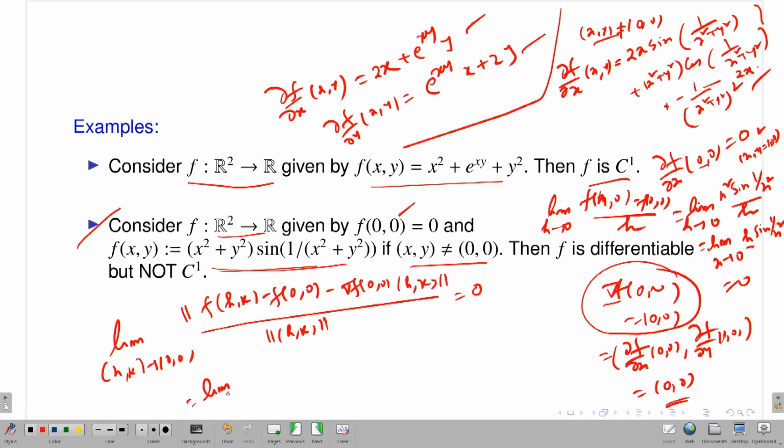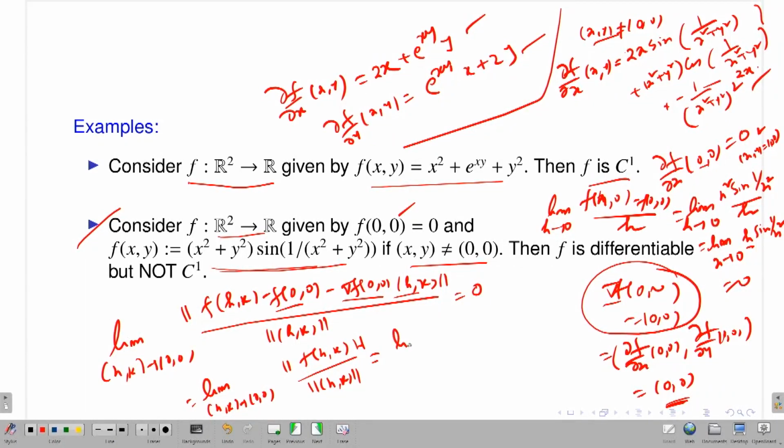So, the limit as (h, k) goes to (0, 0). Now f(0, 0) is 0, given. So you have f(h, k). Now look, the gradient vector is actually the 0 vector, and if I take the action on (h, k), the dot product will again be 0, so it will not contribute anything. That means I have to just calculate this limit and see whether this is 0 or not.